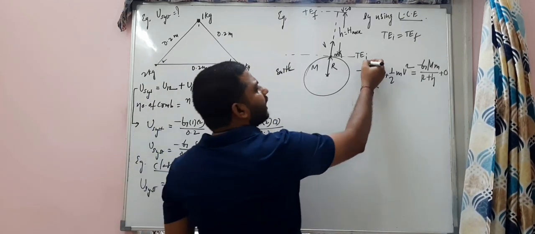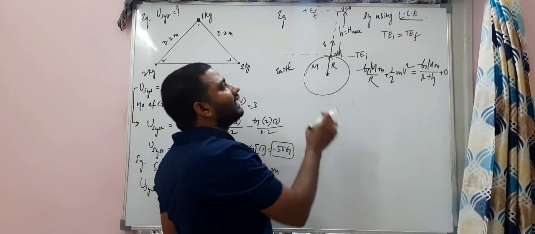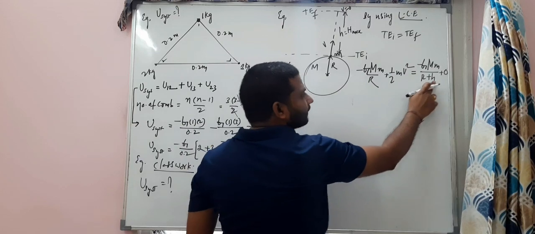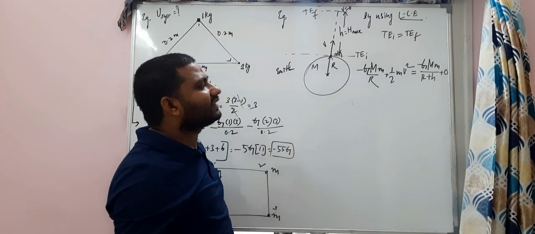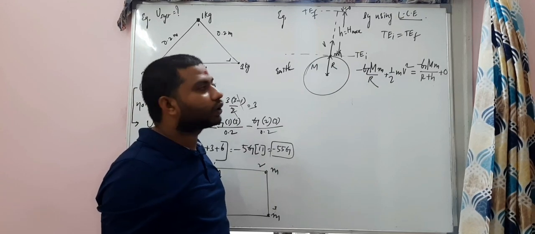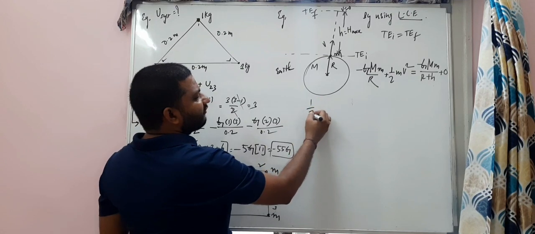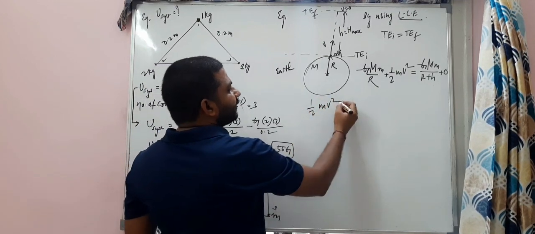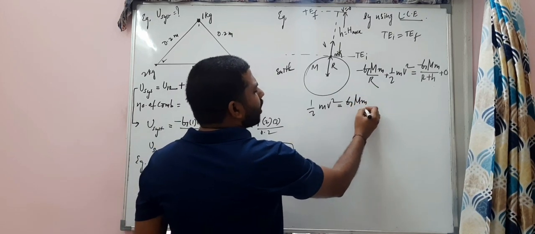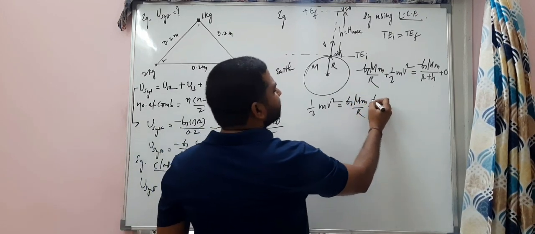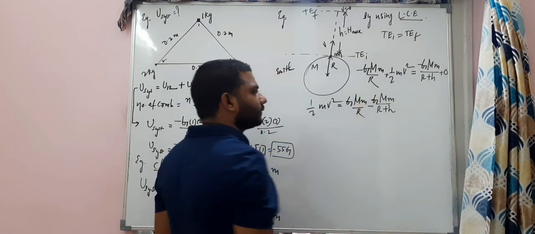Using these formulas you can find whatever unknown you want. In this case, the unknown they are asking is h. Clear? Half mv square is equal to G capital M small m by R minus G capital M small m by R plus h.